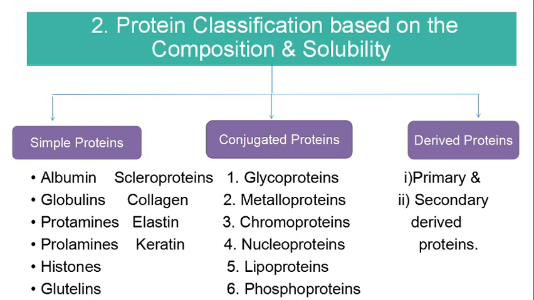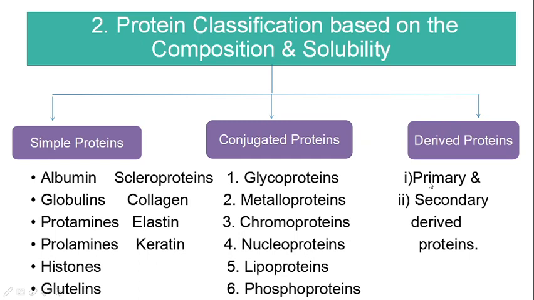Then metaproteins. These metaproteins are formed by the action of dilute acids and heavy metal salts like copper sulfate and mercuric sulfate, or with the help of any alkaloidal reagents like trichloroacetic acid, sulfosalicylic acid on natural proteins. So we can classify these by the method by which they are denatured.